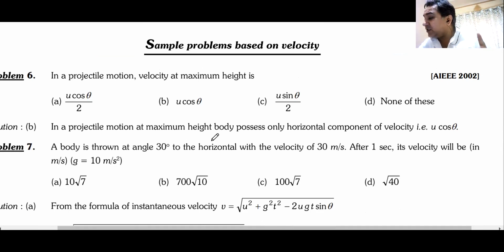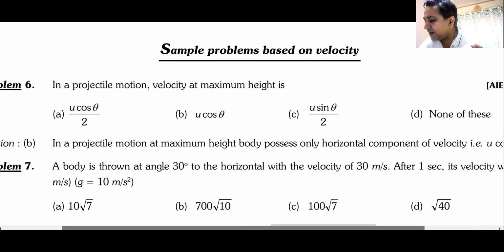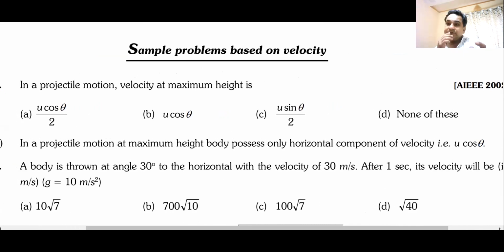In a projectile motion, the velocity at the maximum height is, what is the answer? What is the velocity at the maximum height? All of you know this. B, correct.